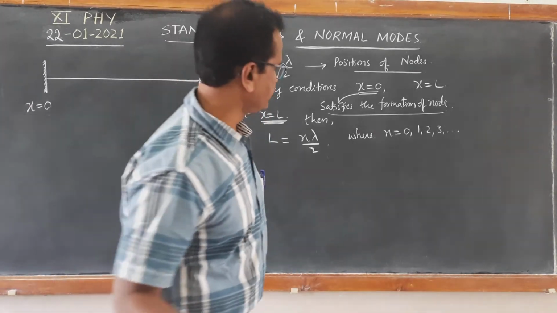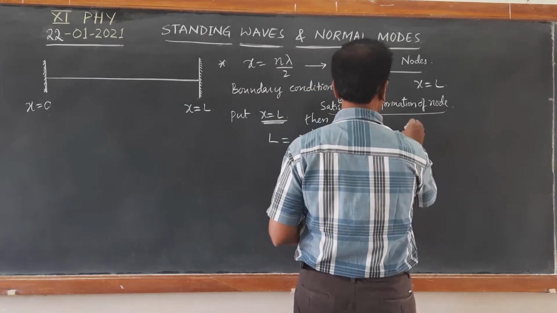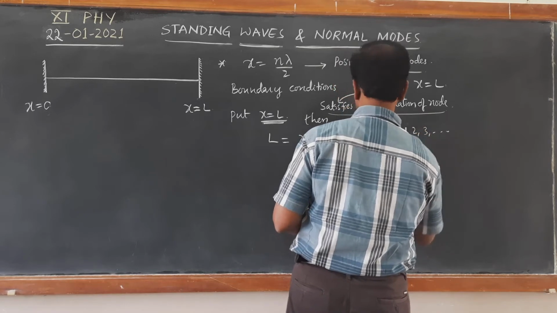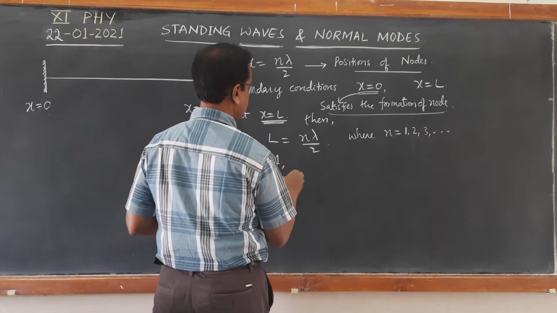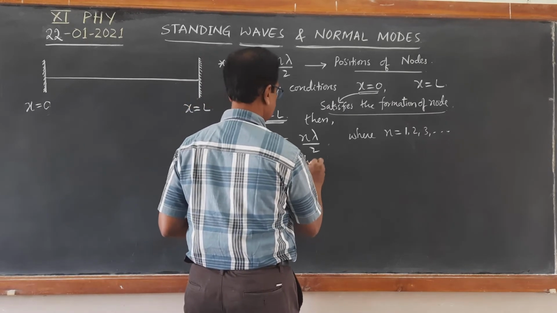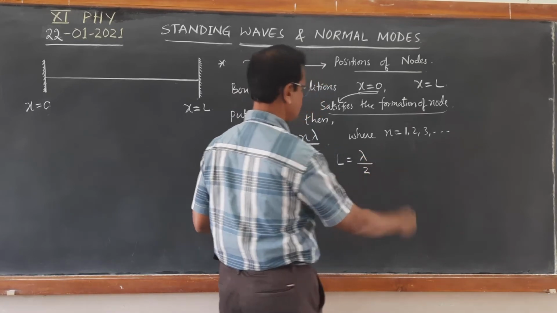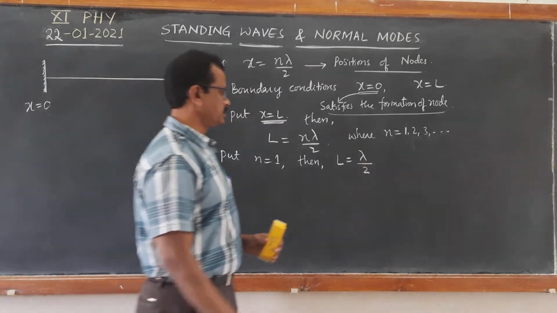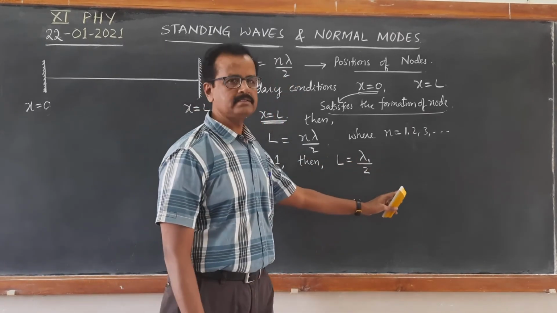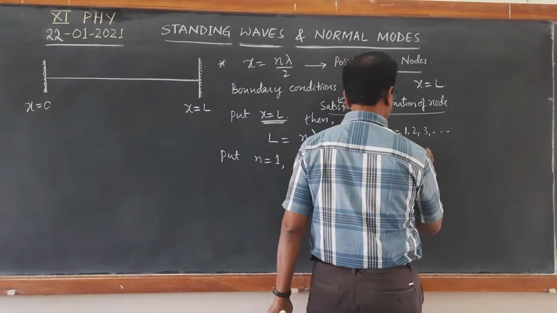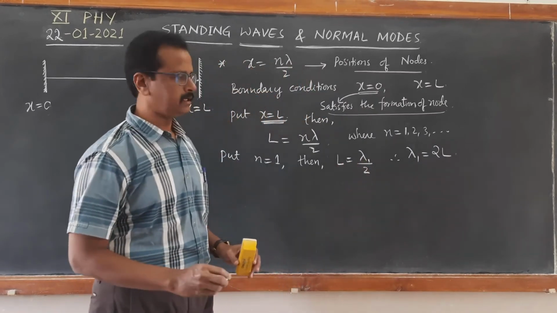We should not take 0 here because 0 is already taken there. So here we have to take 1, 2, 3 and 4. Put n equal to 1, then we get L equal to lambda by 2. This we call lambda 1, for n equal to 1. Therefore, lambda 1 is equal to 2L.